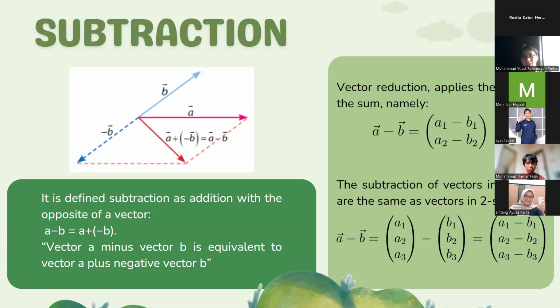The subtraction of vectors in three space is the same as vectors in two space. So we can write it like on the slide.